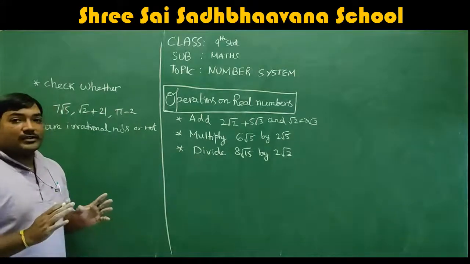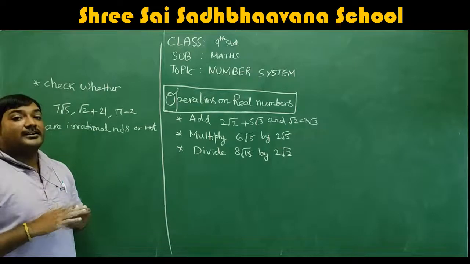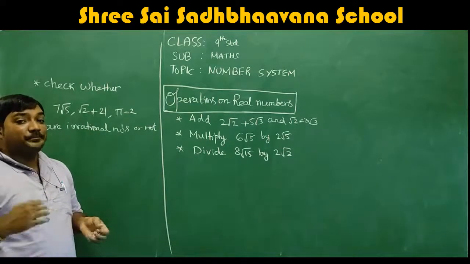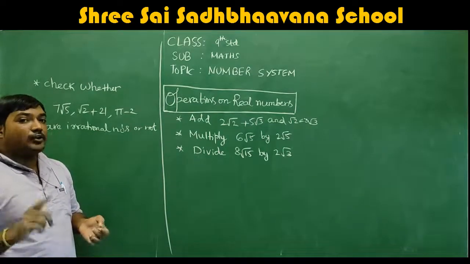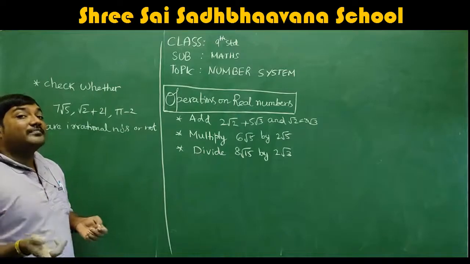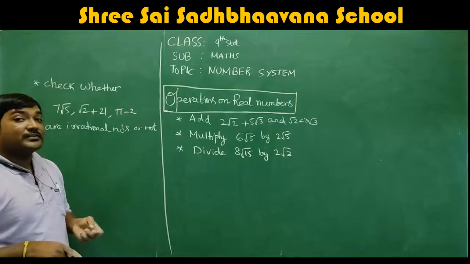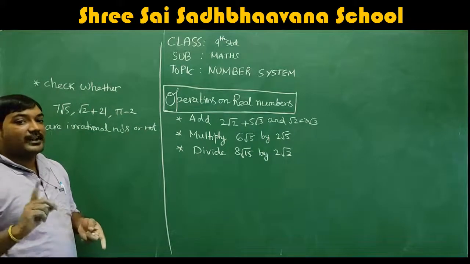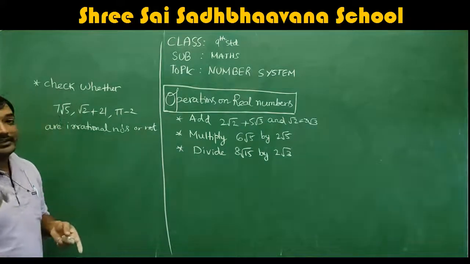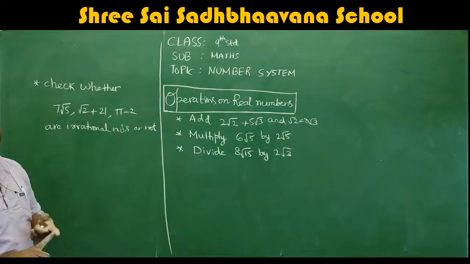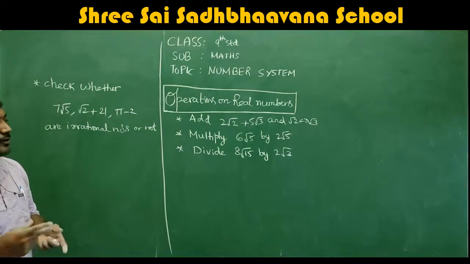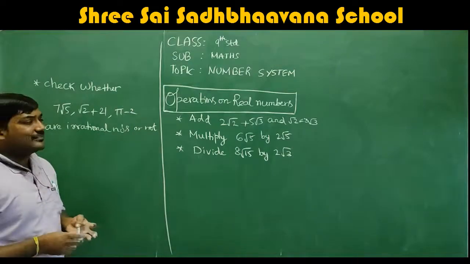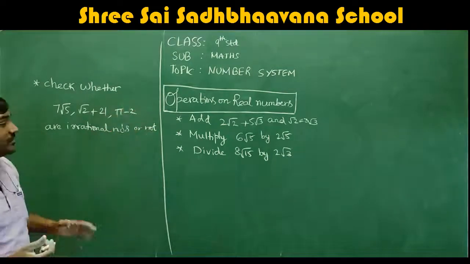The decimal expansion of a rational number is repeating and non-terminating, and the decimal expansion of an irrational number is non-terminating and non-repeating. A rational number's decimal expansion can be terminating also. Terminating and repeating. Anyway, we already discussed this, I don't want to go much into it.